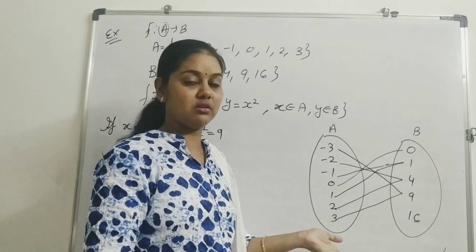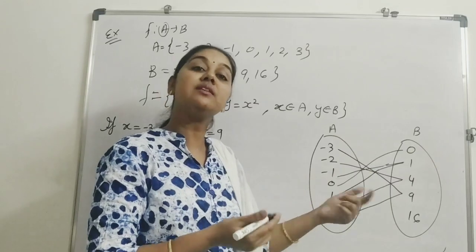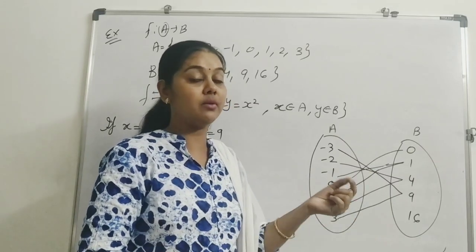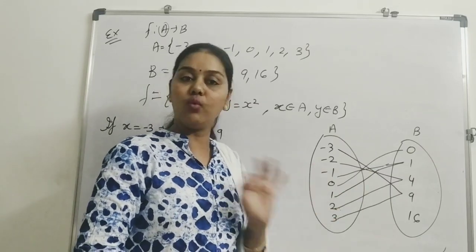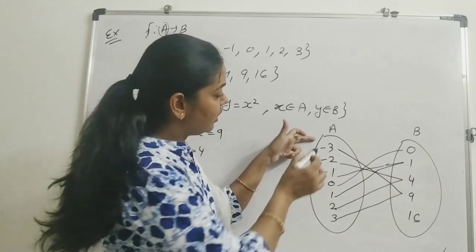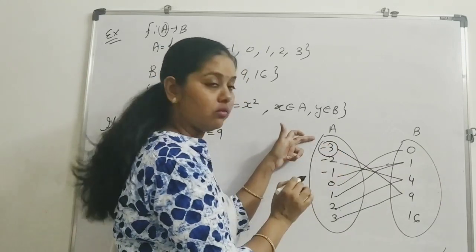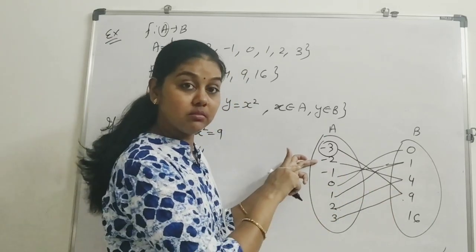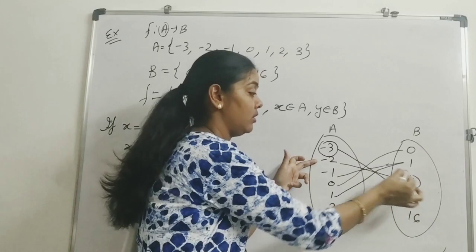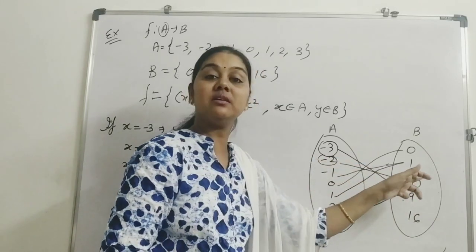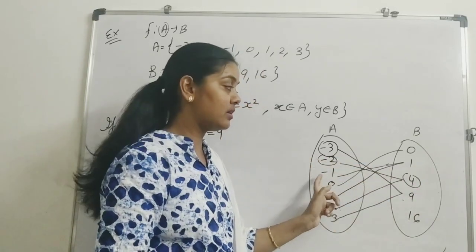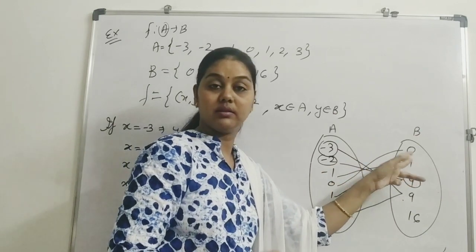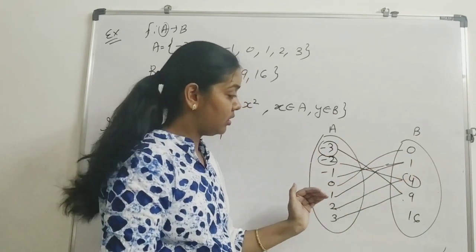So it may be a function, but it must satisfy the second condition, that every element will have one and only one image. Look at there. How many images does minus 3 have? Only 9. How many images does minus 2 have? Only one image, that is 4. Minus 1 is having only 1. That is only one image.